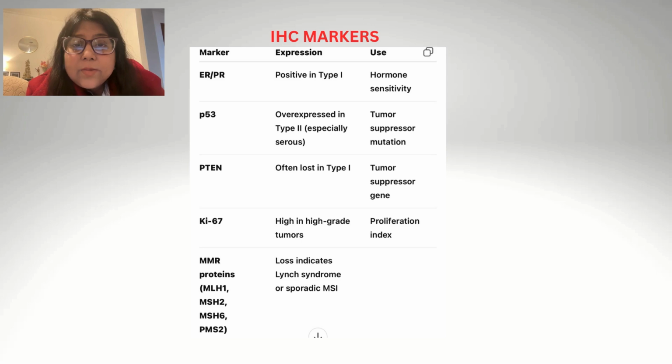Talking about the IHC markers of endometrial carcinomas, ER/PR is positive in type 1 endometrioid carcinomas, P53 is overexpressed in type 2, PTEN is often lost in type 1, Ki-67 is high in high grade tumors, and MMR proteins MLH1, MSH2, MSH6, and PMS2 are lost in Lynch syndrome or sporadic MSI.